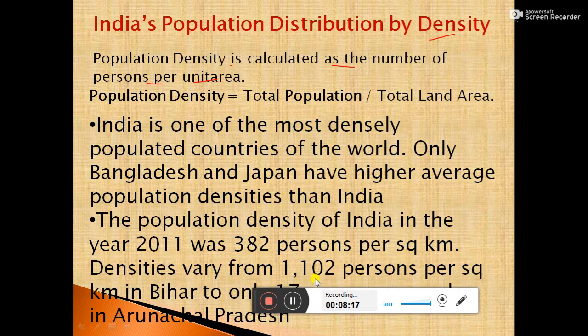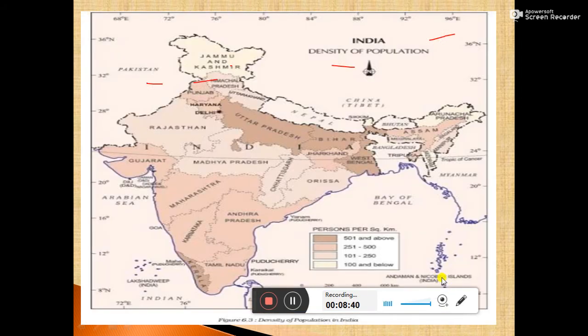We can take an example from Bihar, where 1,102 persons per square kilometer live, but in Arunachal Pradesh only 17 persons per square kilometer live. We can better understand how density of population varies from state to state through this map.